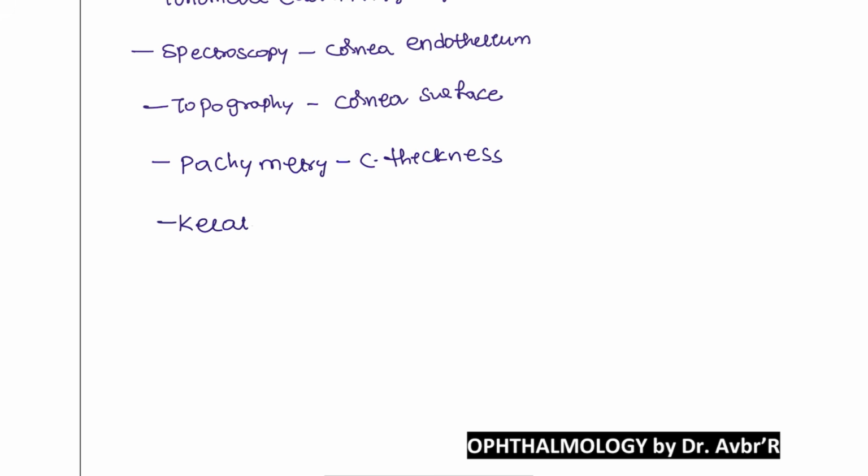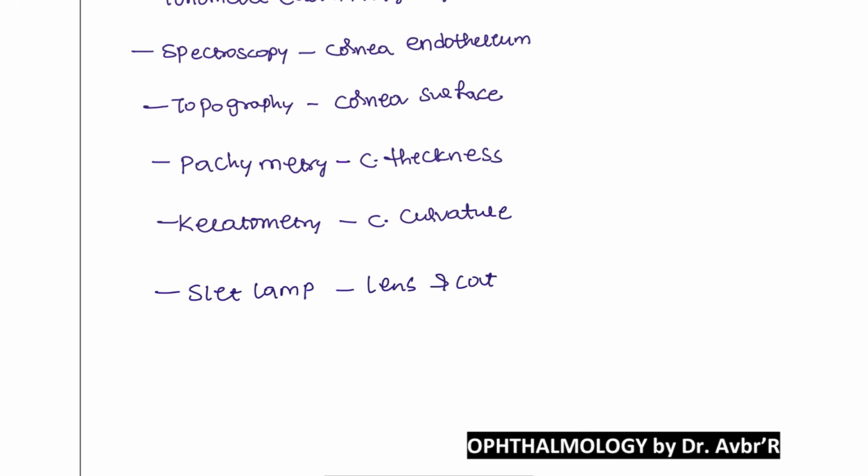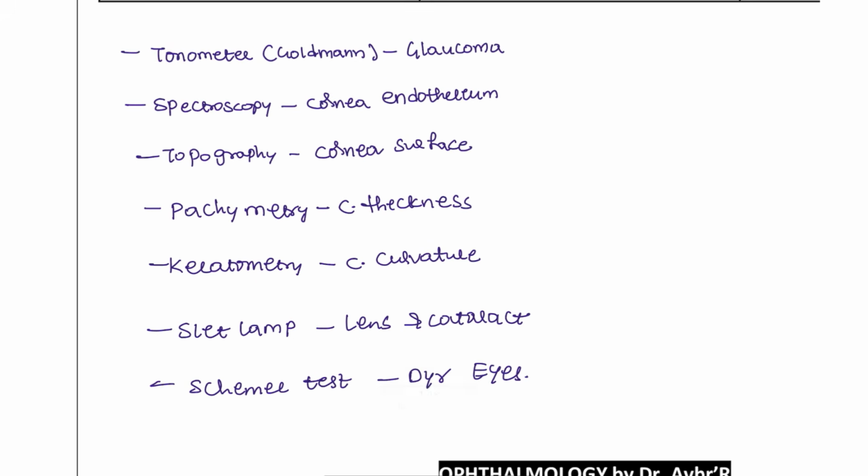Next, keratometry. This is for the corneal curvature. Next, slit lamp. Slit lamp examination is for the lens and the cataract. And the Schirmer's test. Schirmer's test is for dry eye patients, the patients who are having dry eyes. So these are some of the tests, the names that you have to remember.